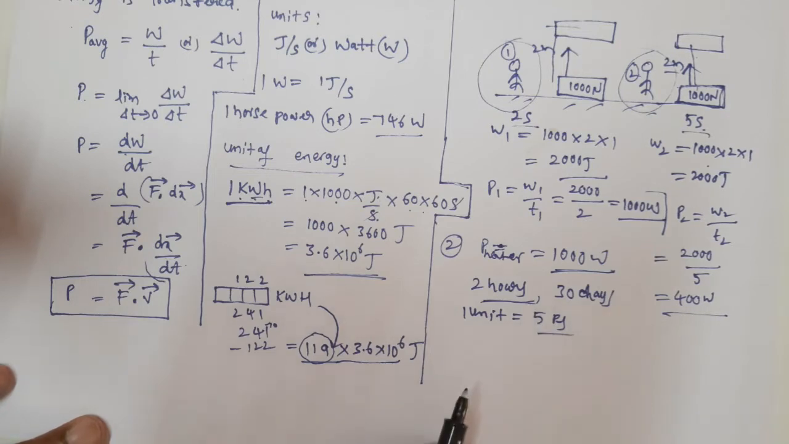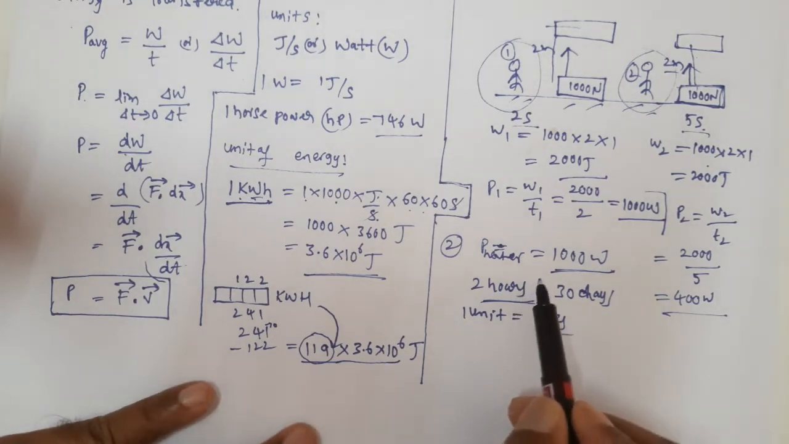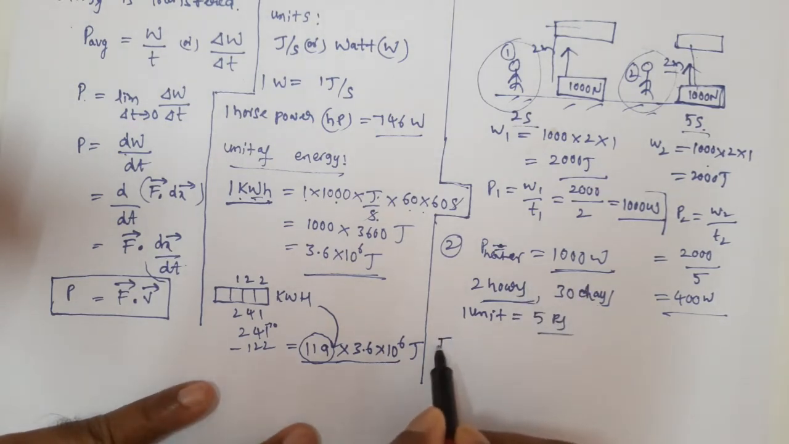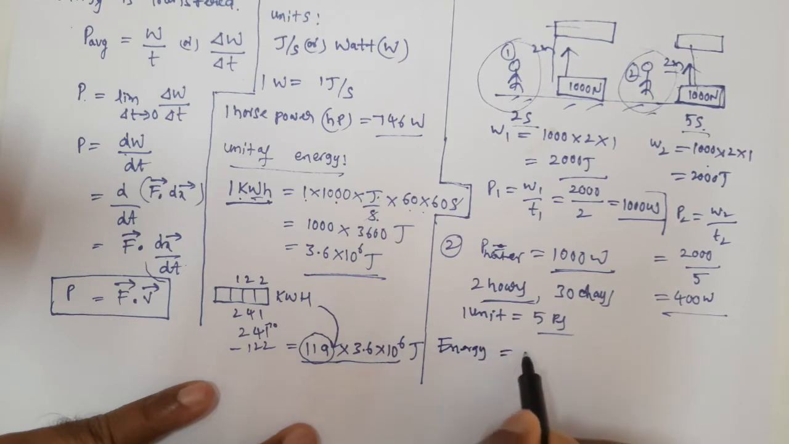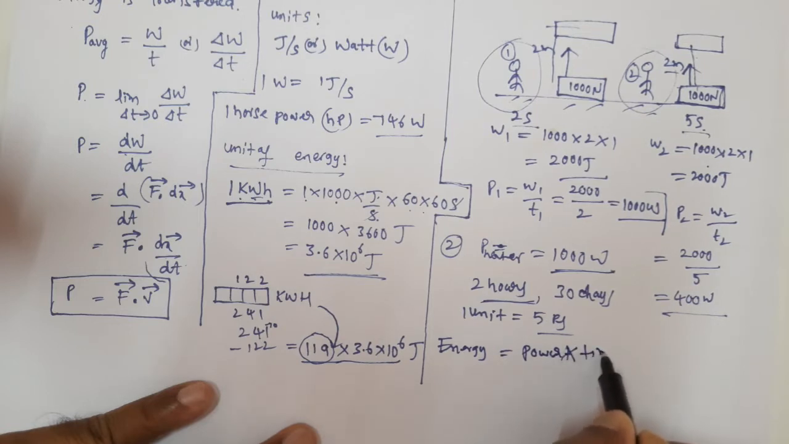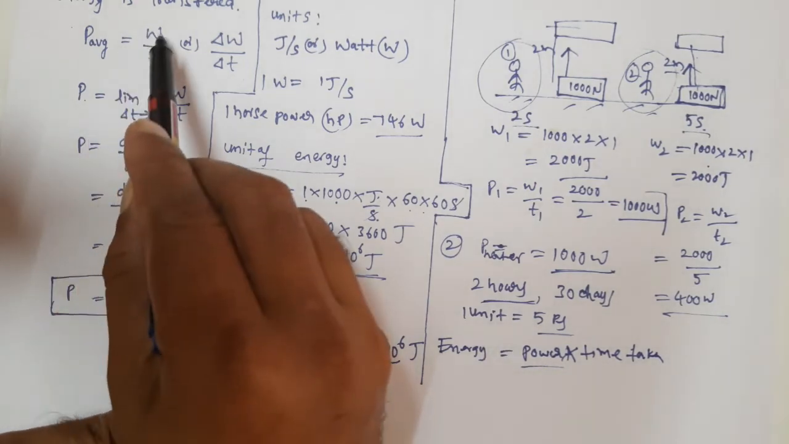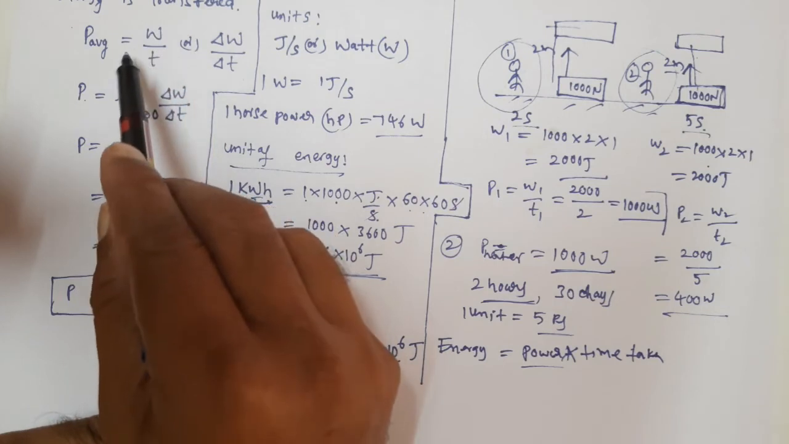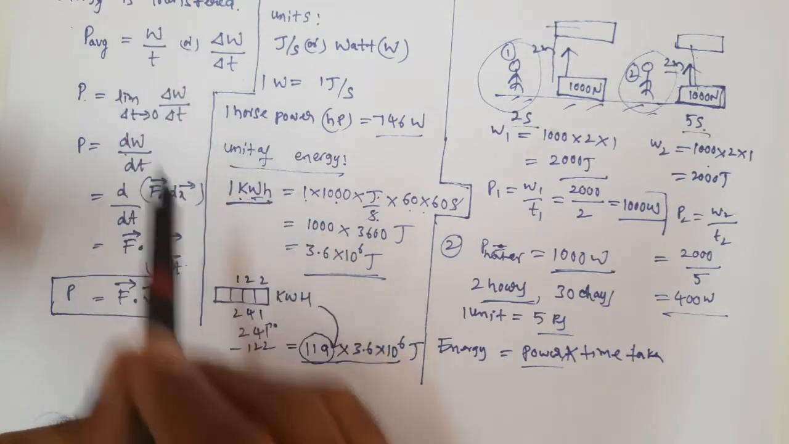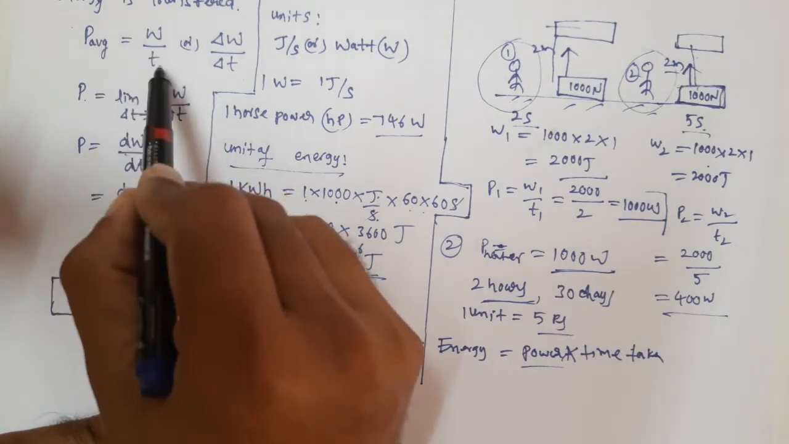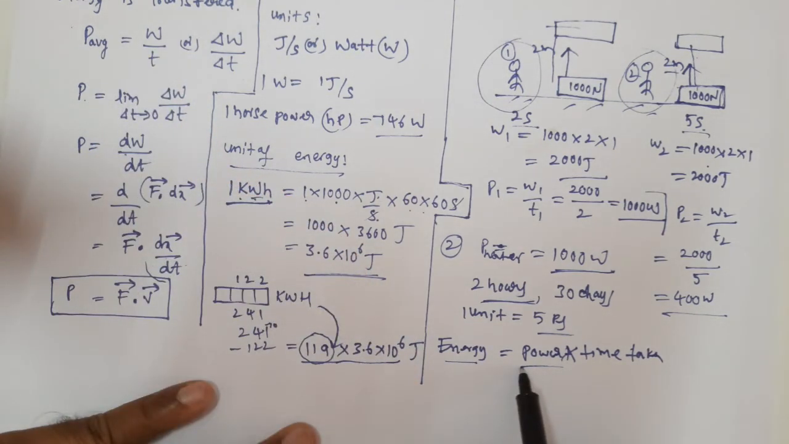So first let us calculate the amount of energy which we are consuming. How do we calculate energy consumed? Power into time taken. Actually power is work done divided by time taken, or energy transferred divided by time taken. So work equals power into time, right? So energy is equal to power into time taken.